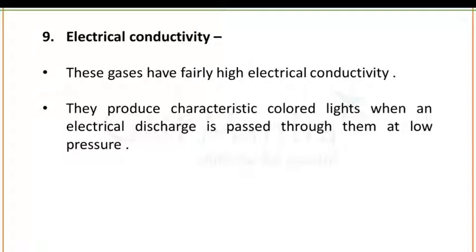These gases have fairly high electrical conductivity. They produce characteristic colored lights when an electrical discharge is passed through them at low temperature. This is all about the physical and chemical properties of group number 18 elements.